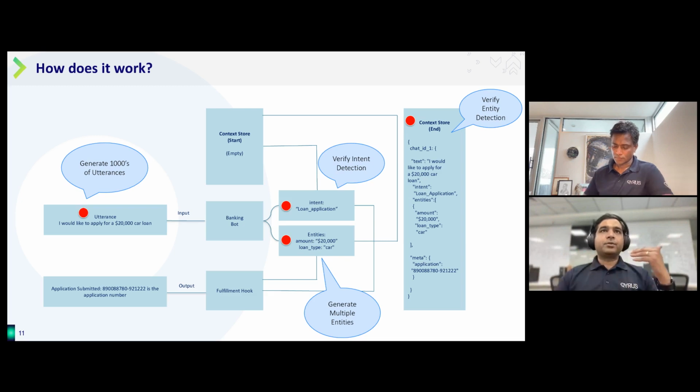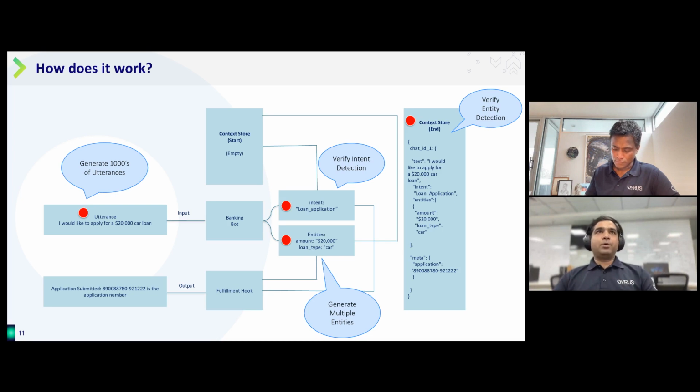In addition to that, you can also use our Qyrus platform, which we'll briefly touch upon at the end of the discussion. You can use our API testing service to check the fulfillment side of things as well, whether the requests are formed correctly and the response is received or not. So we are going to focus on these two things, and we are going to use Dialogflow today. Let me quickly switch over to the demo now.